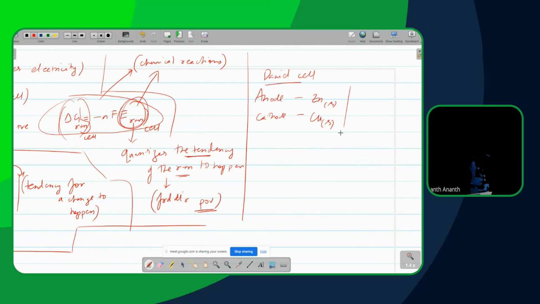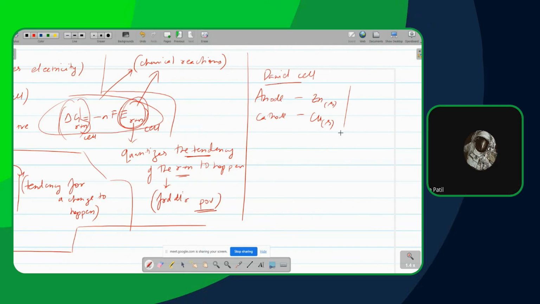Now, next, what are the electrolytes? What does the electrolyte do? Is it a common electrolyte, or are they two separate electrolytes? Are they two separate cells? Is it one cell? How is it? Separate electrolytes. Zinc salt solution and copper salt solution.